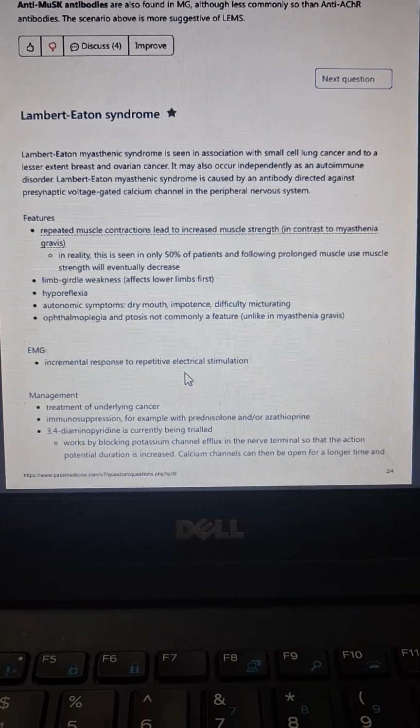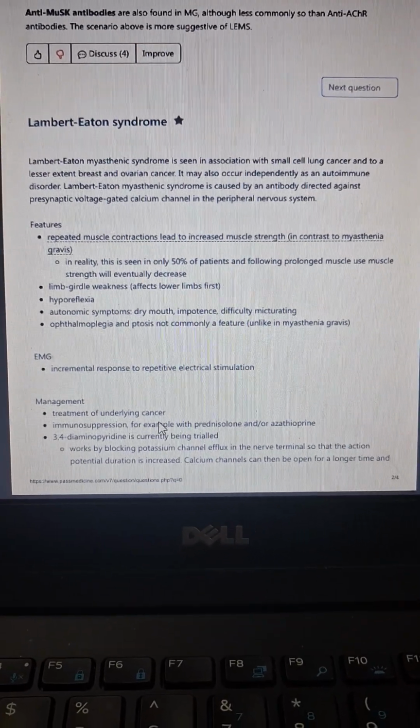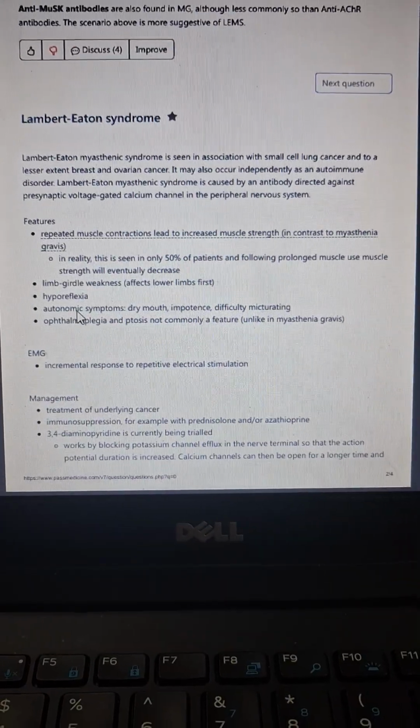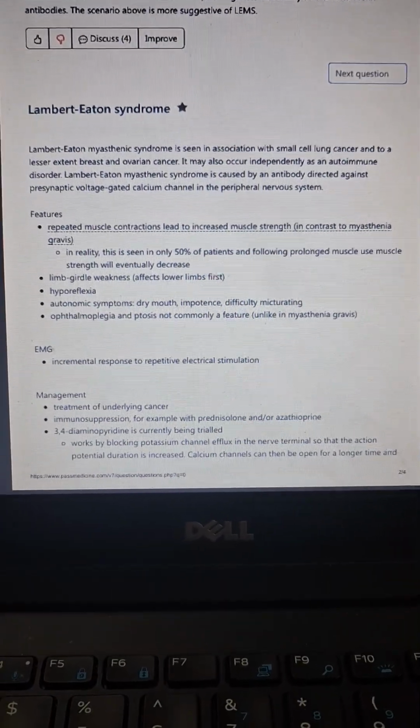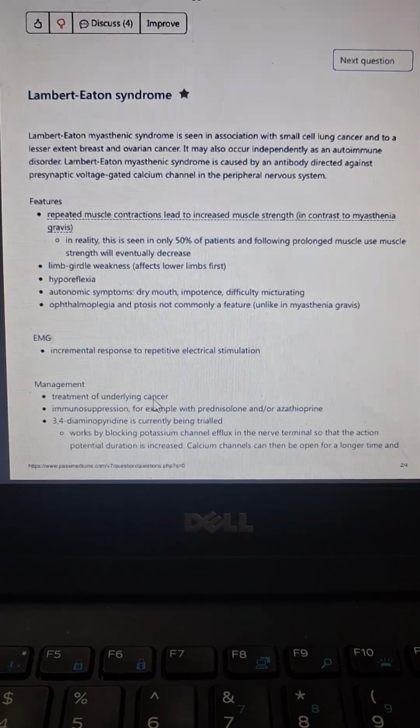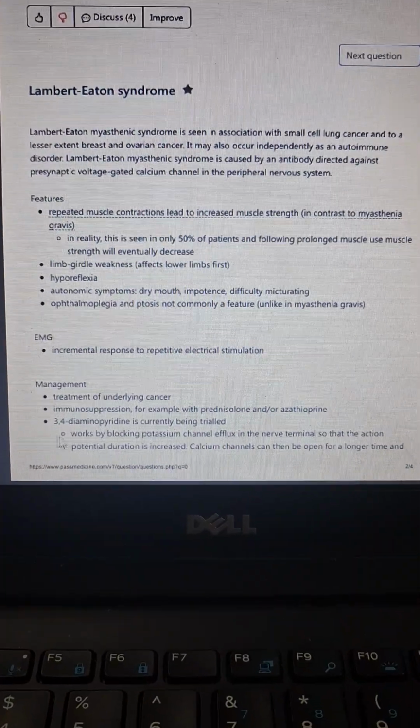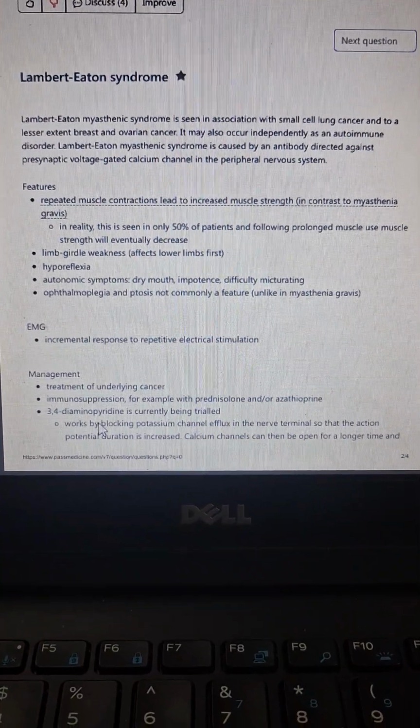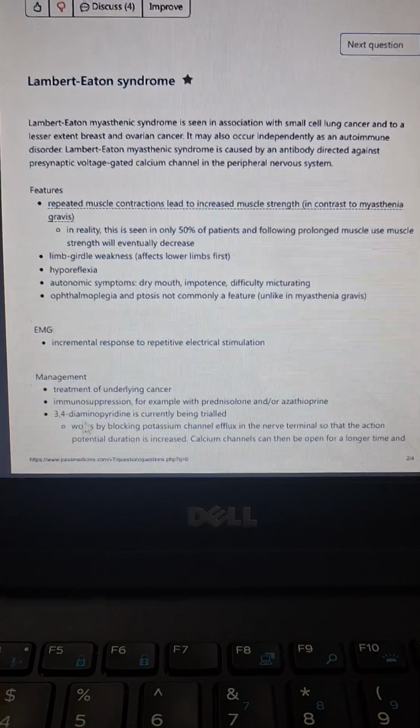All right, so the management is that we will treat the underlying cancer, like small cell lung cancer or breast or ovarian cancer. There will be immunosuppression, for example with prednisolone and azathioprine, and 3,4-DAP. I've told you in the previous picture also.